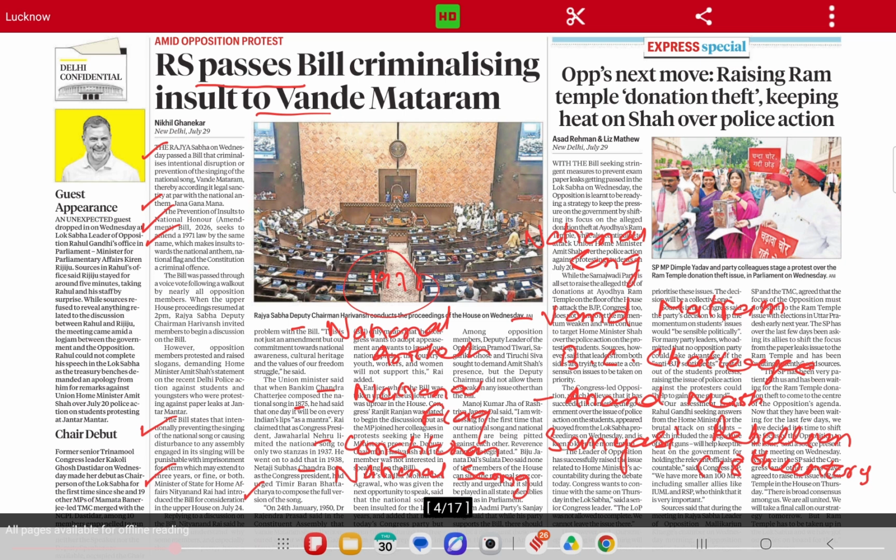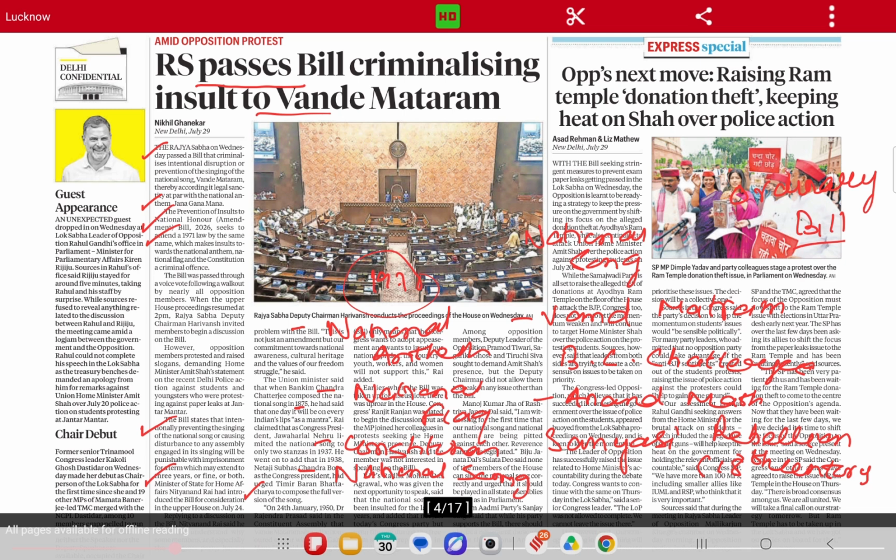Now let's talk about the polity aspect of this bill. This bill was introduced in Rajya Sabha. So this is an ordinary bill. We know that an ordinary bill can either be a public member bill or a private member bill. What is a public member bill? A public member bill is a bill introduced in the Parliament by a minister, while a private member bill is introduced by a non-minister.